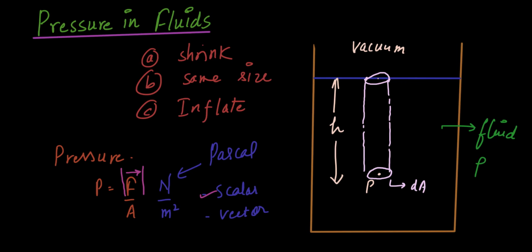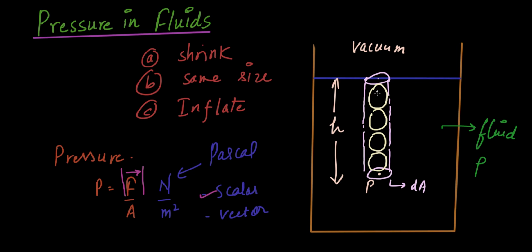Let me try to explain why there is a force. The main reason for this force is, let's assume that this area is very, very small, so that only one molecule fits. So this is this molecule, and there will be molecules on top of it, then more, and let's assume that 4 molecules fit in this enclosed volume.